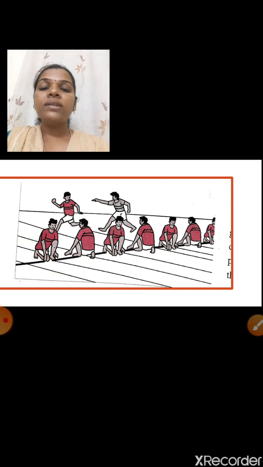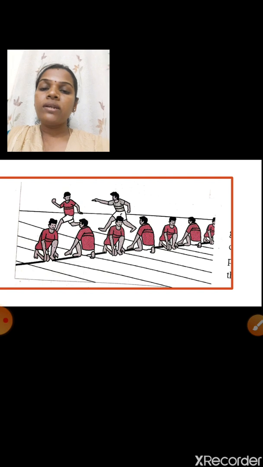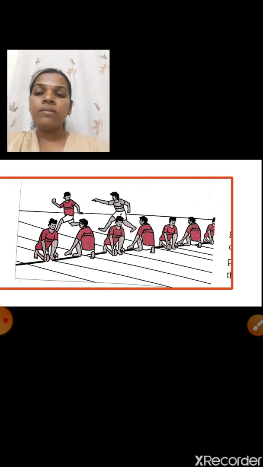See here what they are doing. Yes, they are playing. Which game is it? Yes, Kho-Kho. Here a group of children are sitting on the play surface, and two of them are running. What is the surface here? A plane surface.